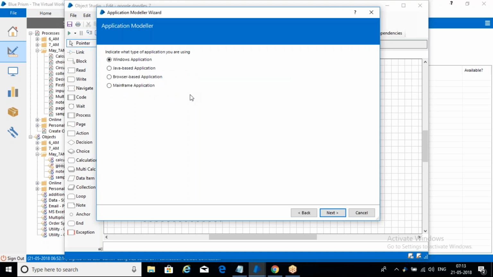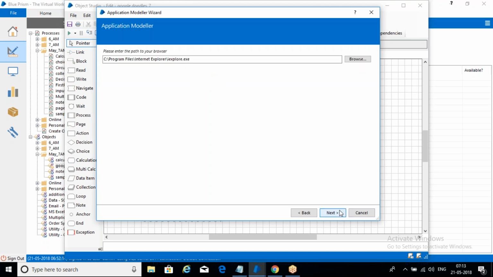Observe this, which application it is, browser based application. We are trying to work with browser based application. Click on the browser based application and click on next. When you click on next, observe this, first option is browser is already running, or next option is browser that has to be launched from an executable file. Always it has to launch from an executable file.